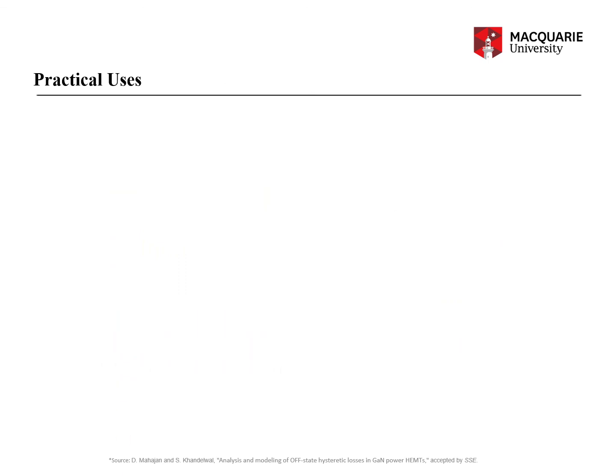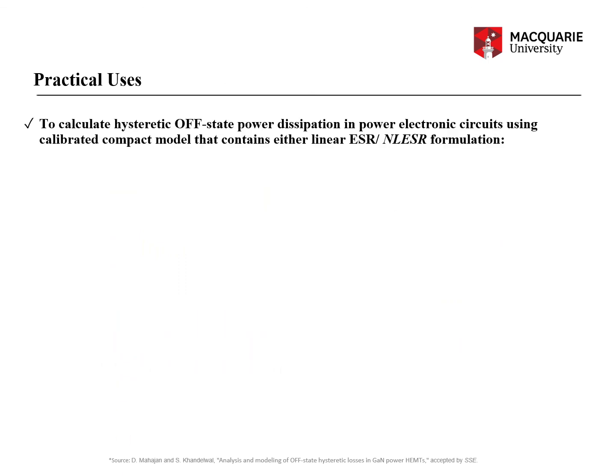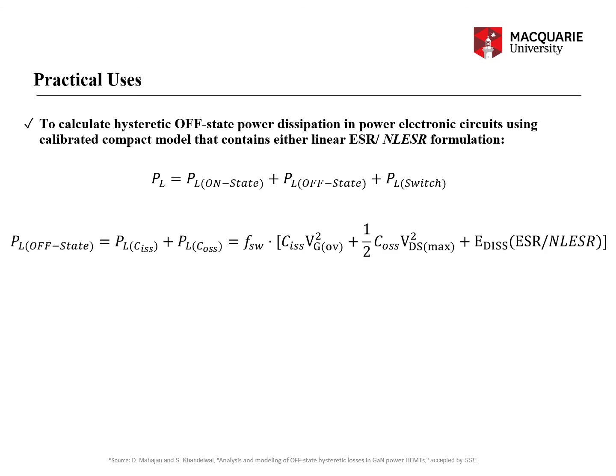Now, you might ask me what are the practical uses of such modeling of off-state hysteretic losses. Remember that ideally, if you put an AlGaN-GaN HEMT or silicon carbide HEMT in off-state, the loss should be zero, or practically some off-state current multiplied by the VDS across the device, that should be the loss. But